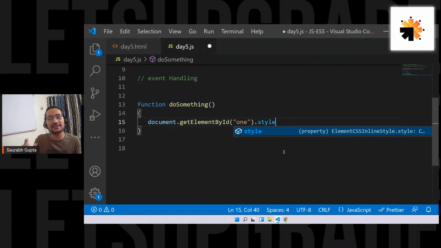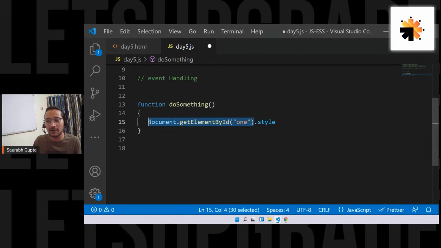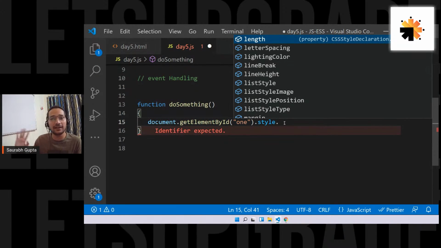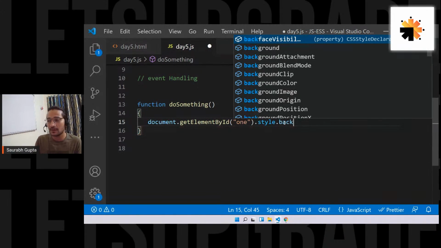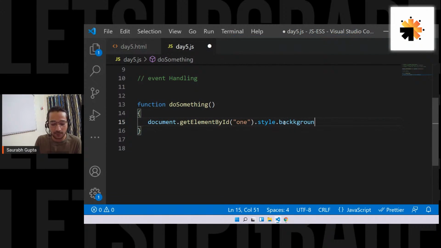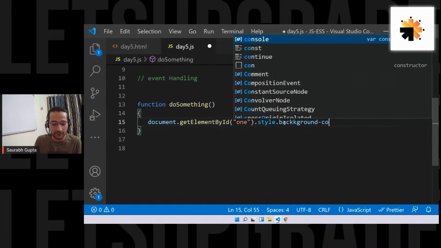Understand? After fetching the element, everything else is completely the same. The main aim is to select the element, and this is what is selecting the element for you. After that, you can do whatever you want. So now I want to change CSS, so I'm writing dot style and then dot any CSS property that you want to change. So let's say I want to change background color.